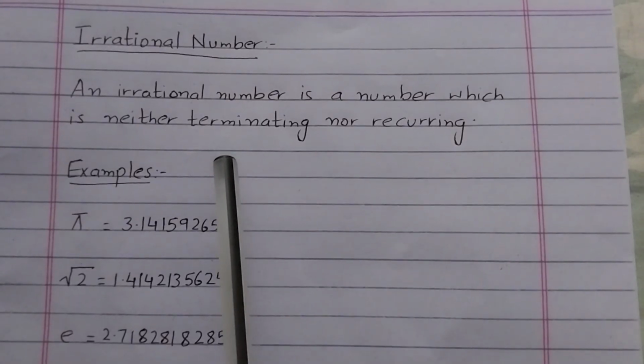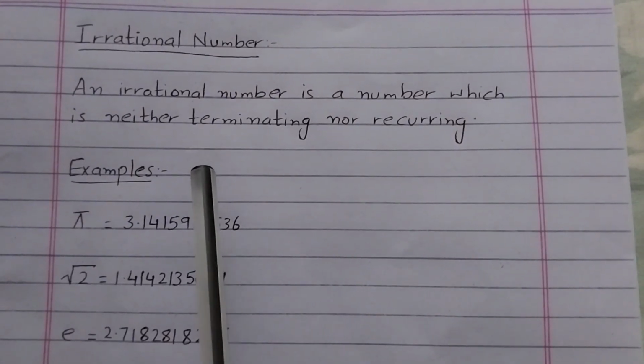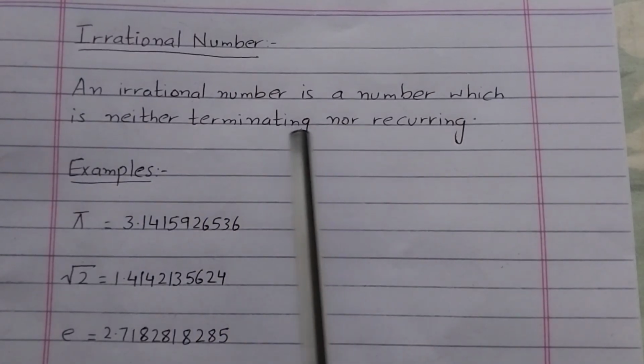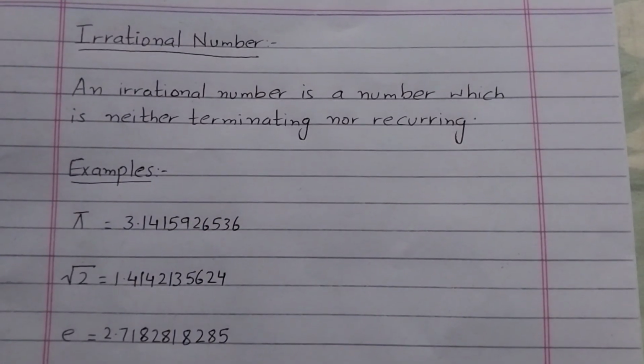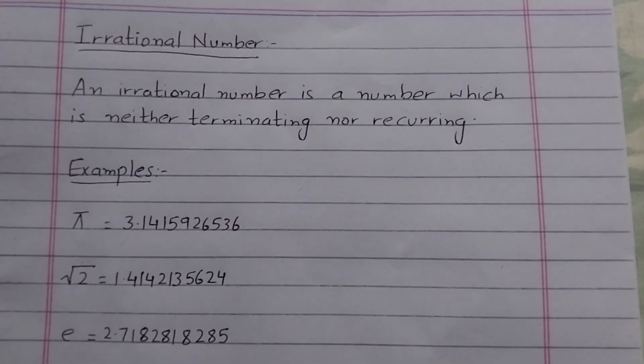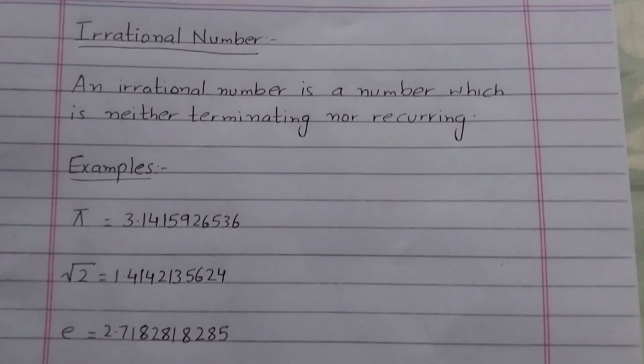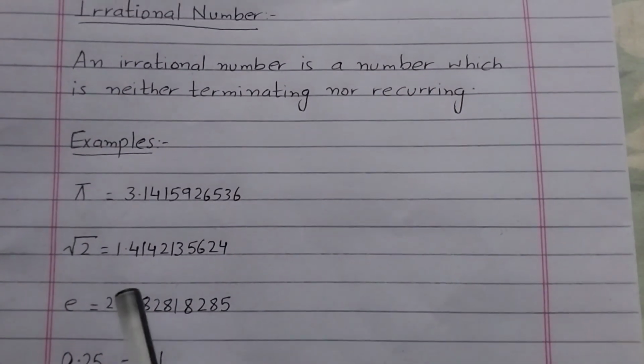So, what kind of numbers are these which are neither terminating nor recurring? It means those decimal numbers whose decimal places neither end nor do they repeat. Look at the examples here.